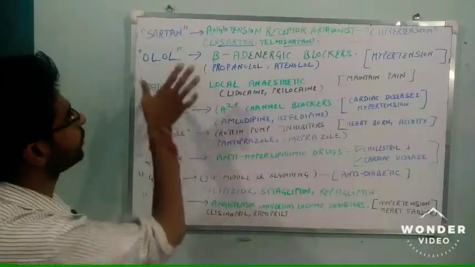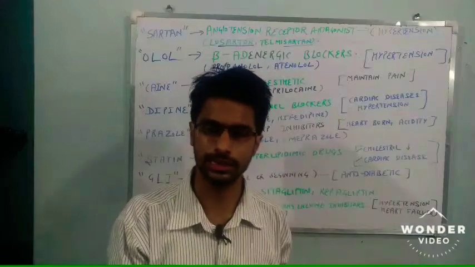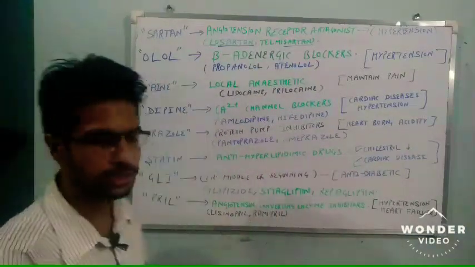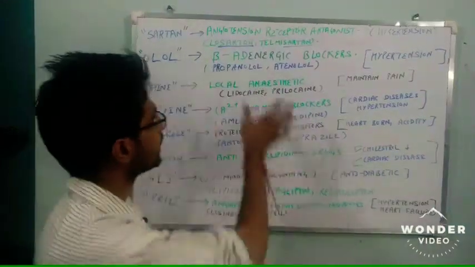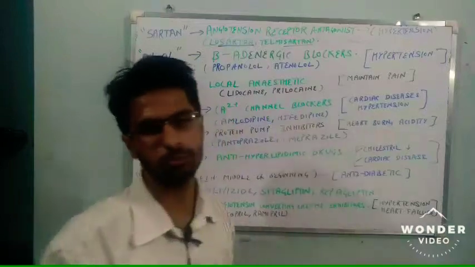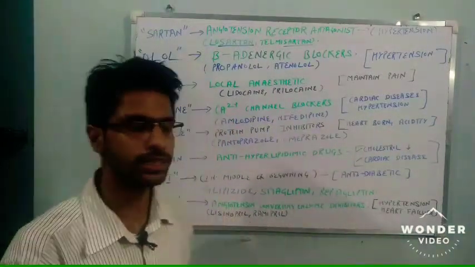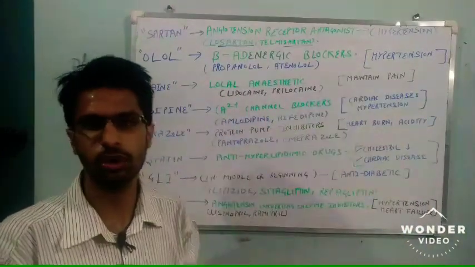Next, the suffix olol. This is a question from the CSIR examination and the ICMR examination. The suffix olol is used for drugs that are beta adrenergic receptor blockers. These beta adrenergic receptor blockers are used for the treatment of hypertension or high blood pressure.